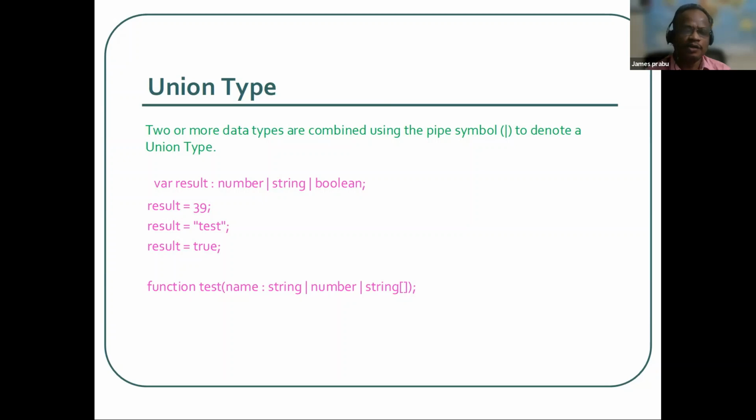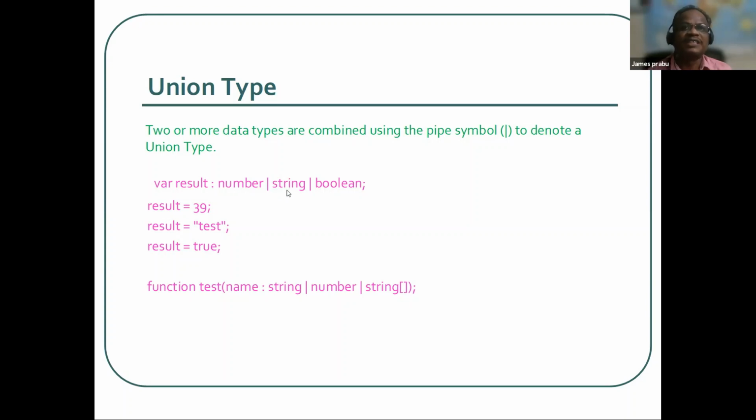To declare a variable, we use var, the variable name, and we need to mention the data type: number, string or boolean. Once you assign number to this variable, we can assign only the number type to that variable, right? But sometimes, unfortunately, that variable can contain a number or a string.